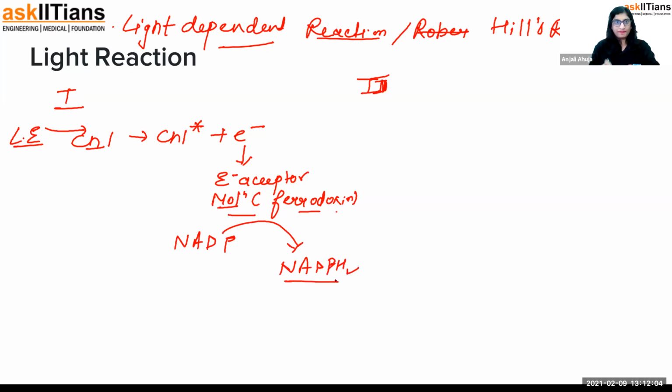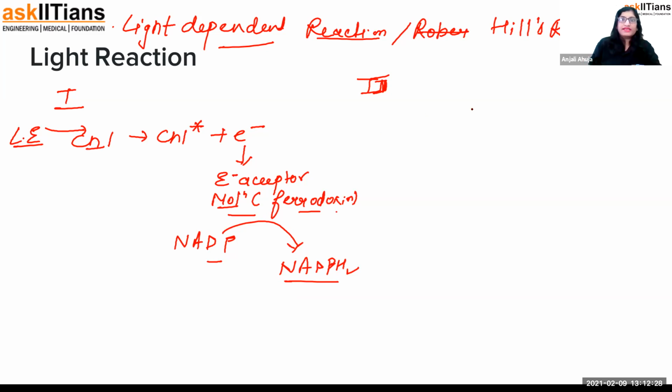Now understand this, okay? Light energy is falling onto photosystem 1 where the chlorophyll molecule gets excited, an electron is released, this electron is taken up by the electron acceptor molecule and that further helps in the formation of NADPH2 from NADP. Now, guys, NADP needs hydrogen as well to form NADPH2. So stay connected, you'll get to know where this hydrogen is coming from.